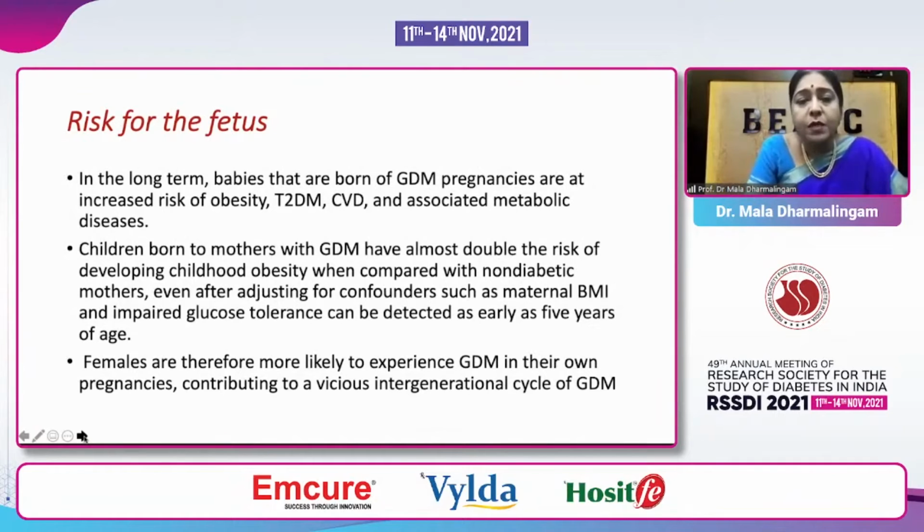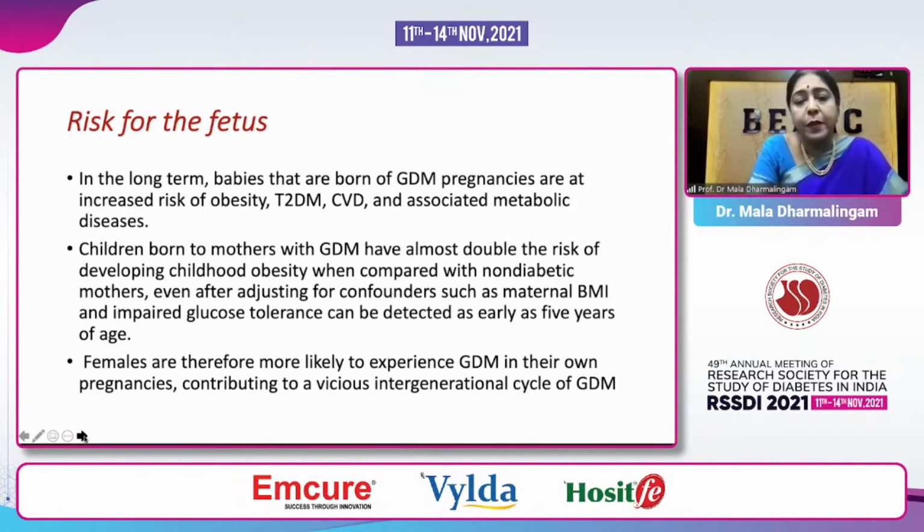Now, in the long term, babies that are born of gestational diabetic mothers have an increased risk of obesity. We know of type 2 diabetes and also CVD. So it's not just an opportunity to prevent CVD in the mother, it's also an opportunity to prevent CVD in the infant of the mother who has gestational diabetes.